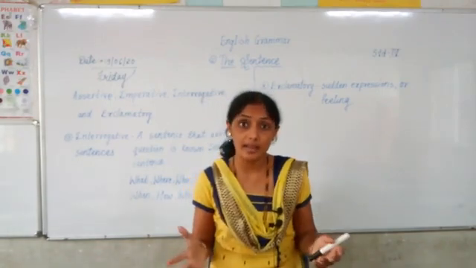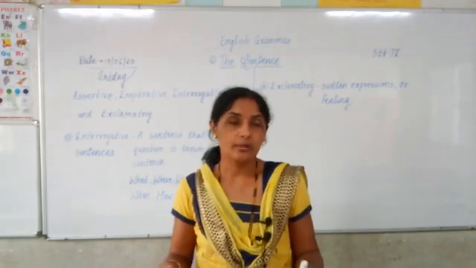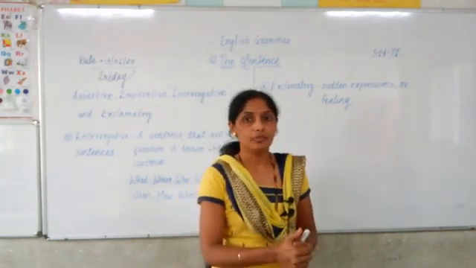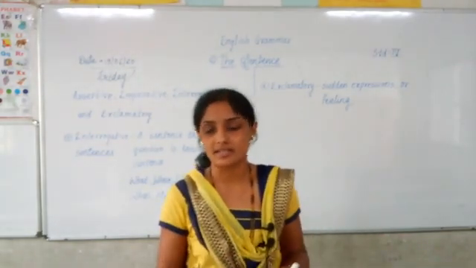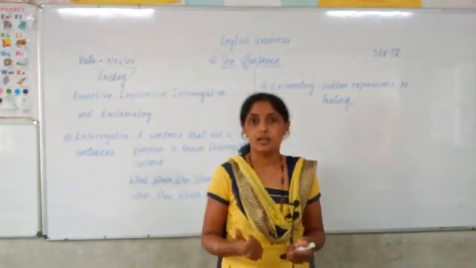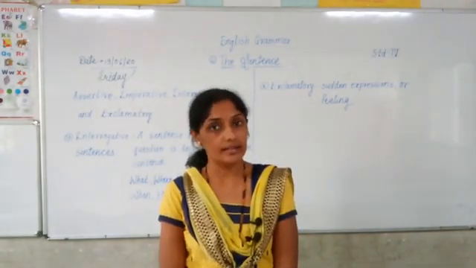For example, hooray, ouch, aiga, baapre, bravo, alas. These all are examples of exclamatory sentences.